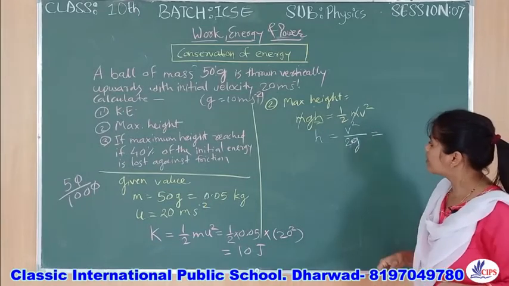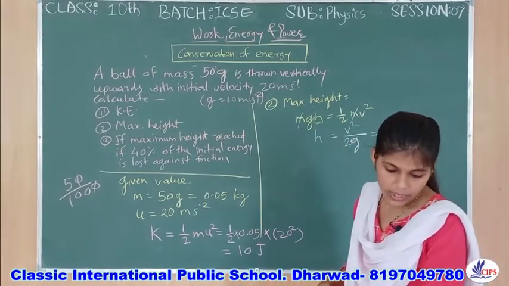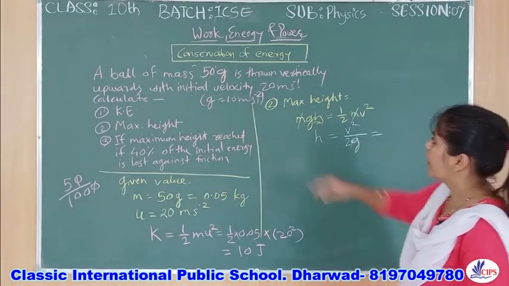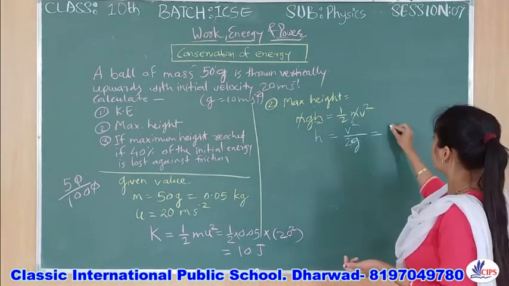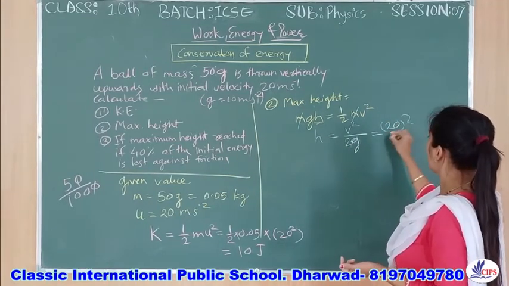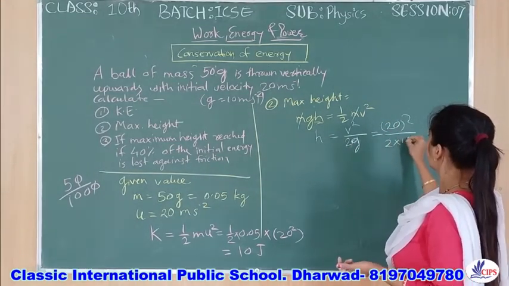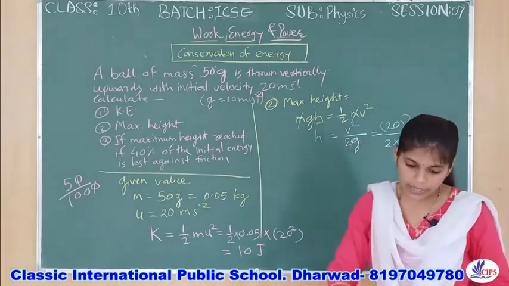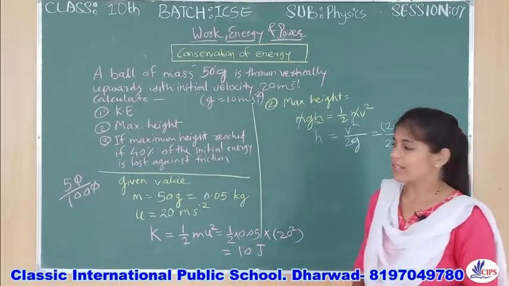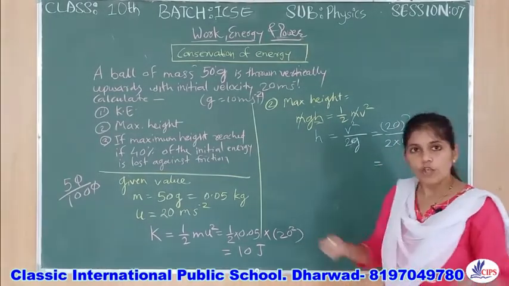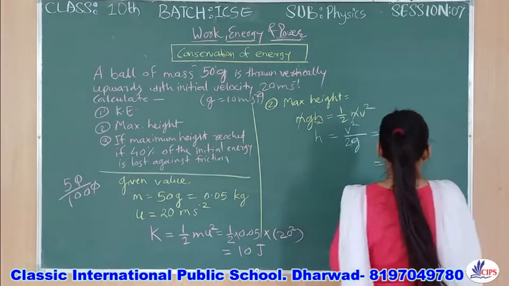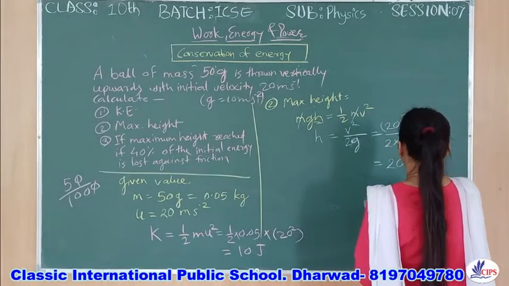So what will be the answer? V square we consider as 20 square, divided by 2 into g. Gravity we have taken as 10. Calculating all these, what answer will you get? You need to find it like this only. That will be 20 meter.